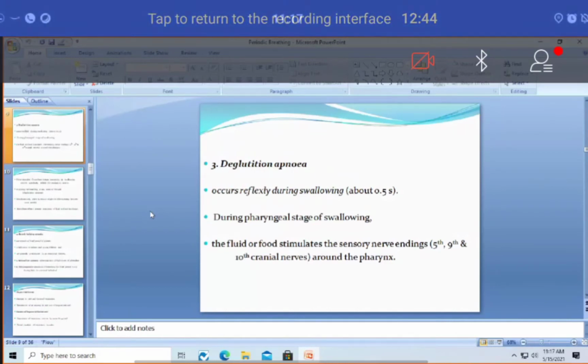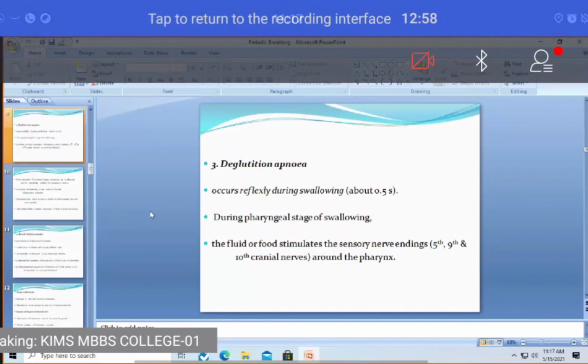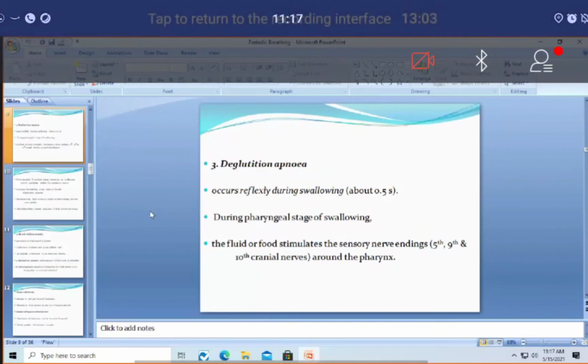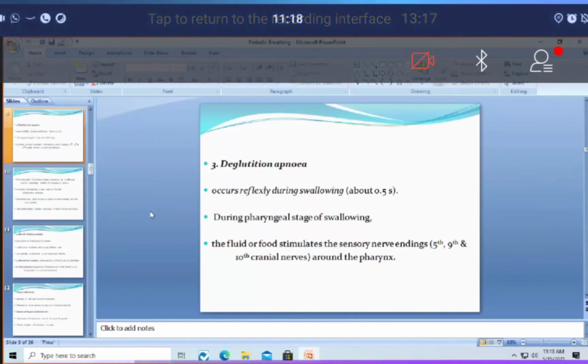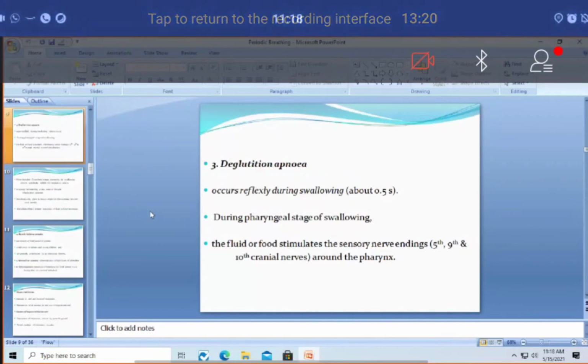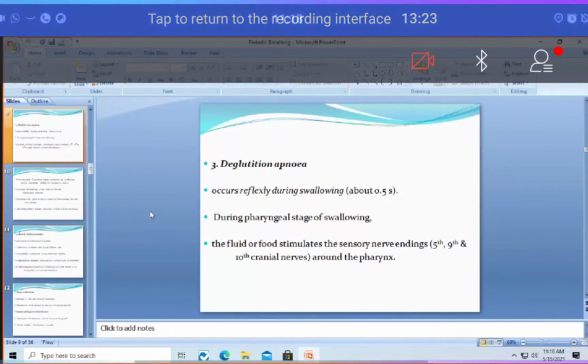When the person is trying to swallow some food, as far as the pharynx is concerned, which is the common pathway for both respiration and ingestion, there will be some clash between the normal respiratory activity and the process of swallowing the food. So during this process, for a period of roughly half a second, the preference will be shifted from respiration to the activity of swallowing. As a result, respiration will be stopped while the food is swallowed from the mouth through the pharynx into the esophagus.